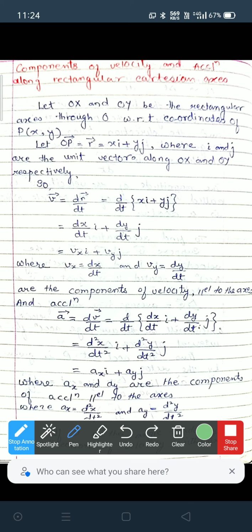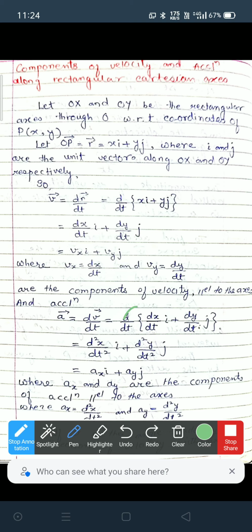And we have acceleration equal to dv by dt. So d by dt as it is, but v is equal to vx i plus vy j, or dx by dt i plus dy by dt j.